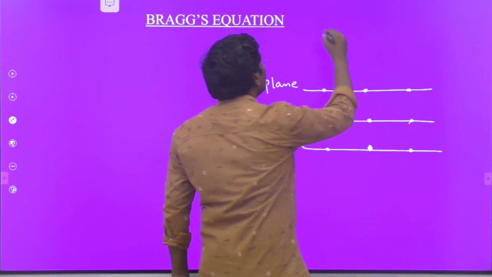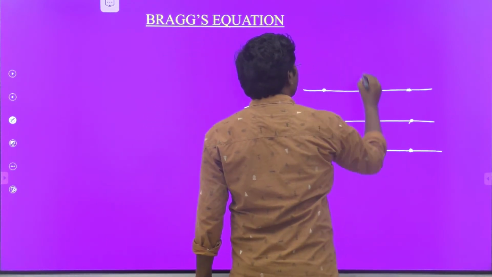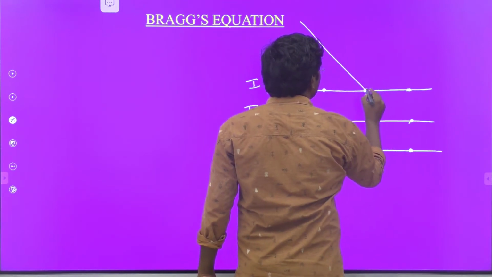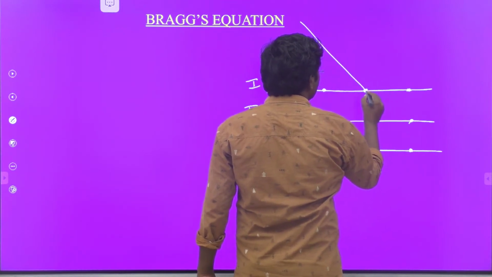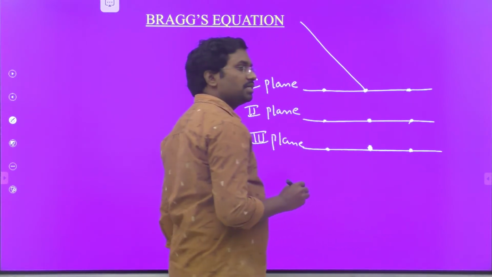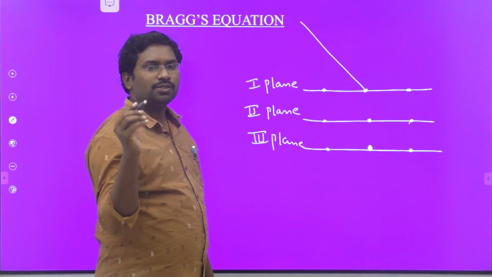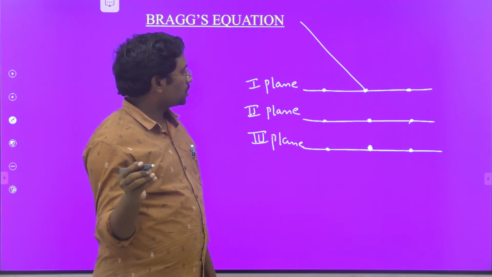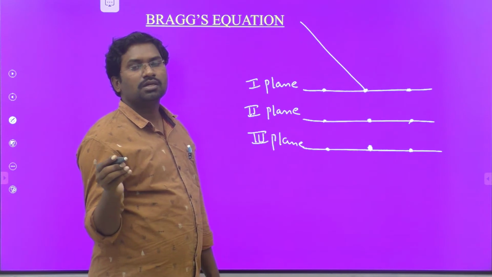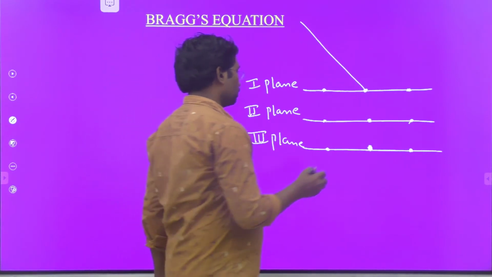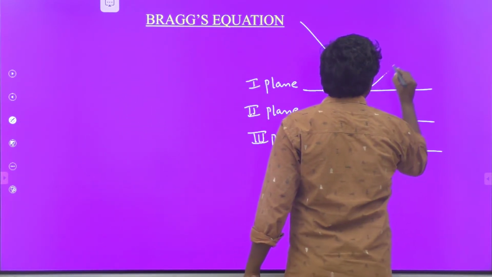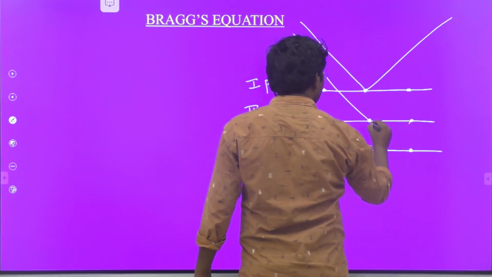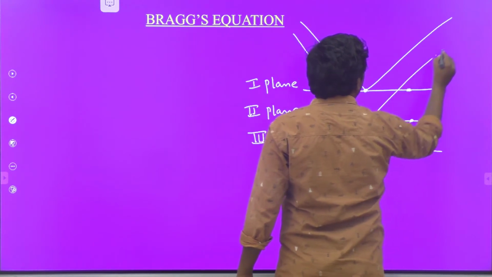Now we are passing X-rays on the first plane at this point. This is the first X-ray. These points are noted as lattice points or lattice sites. Each dotted point indicates a lattice point or lattice site, which gives the atoms, ions or molecules. They can be diffracted like this. The second X-ray passes on the second plane, and it is also diffracted like this.